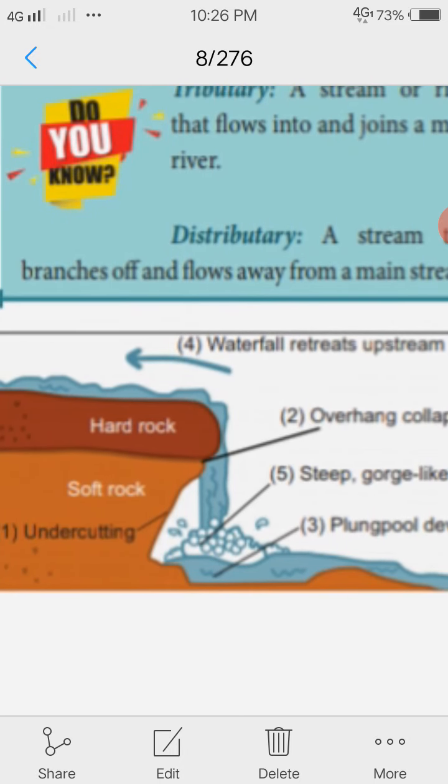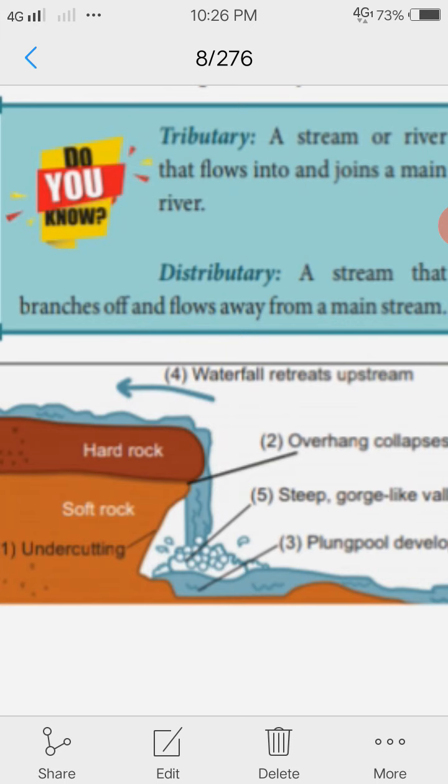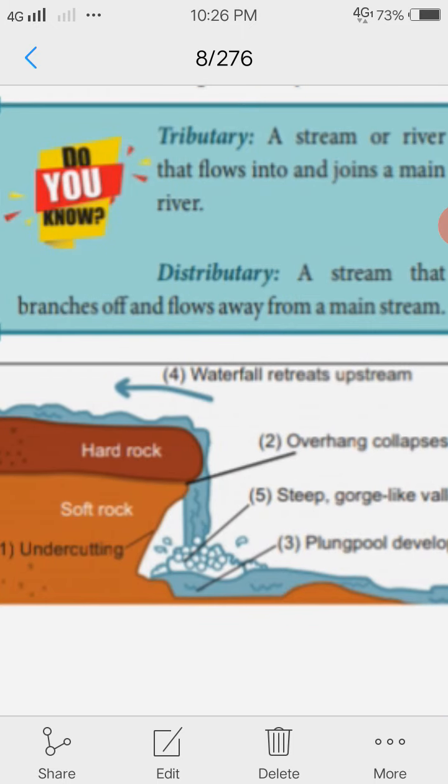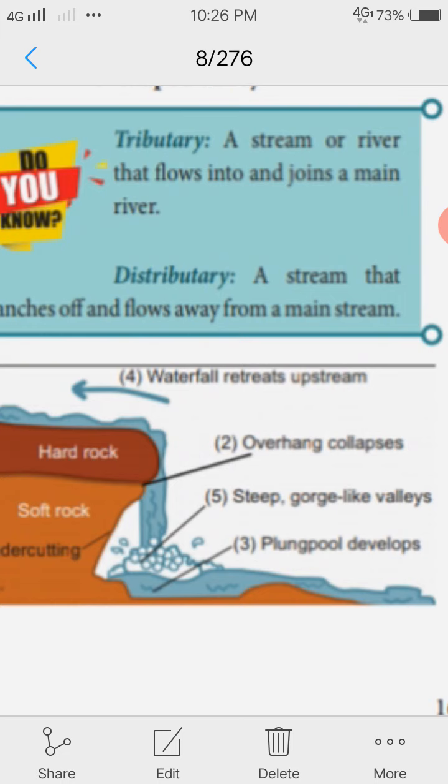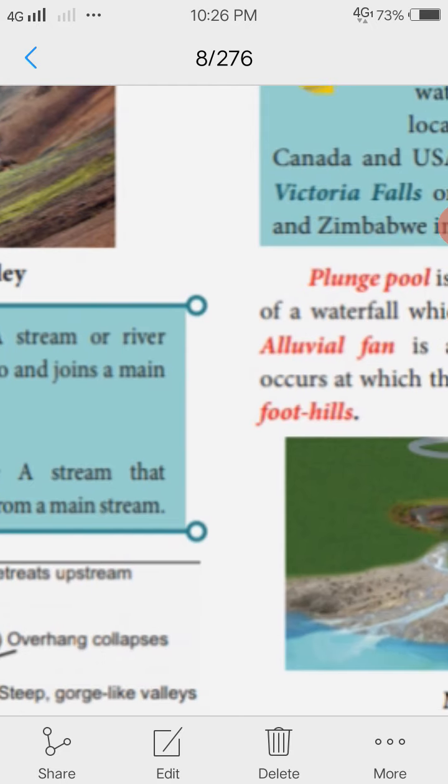Then the running water creates a waterfall. Hard rock and soft rock are eroded by the running water. Soft rock is eroded more than hard rock. So the overhanging rock of the river water collapses. Then a plunge pool develops. The waterfall retreats upstream. Then steep gorge-like valleys are formed in the rocky area where the river water flows.